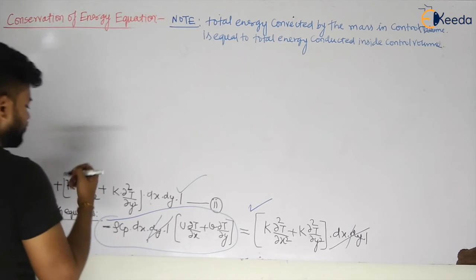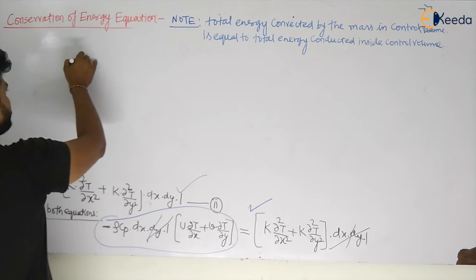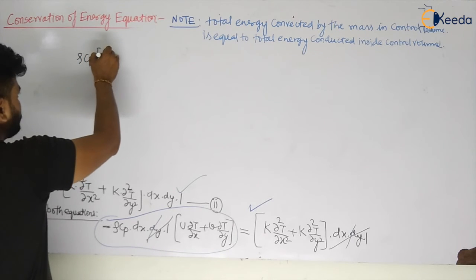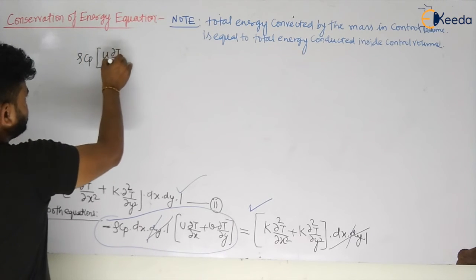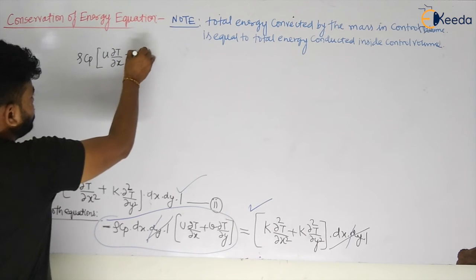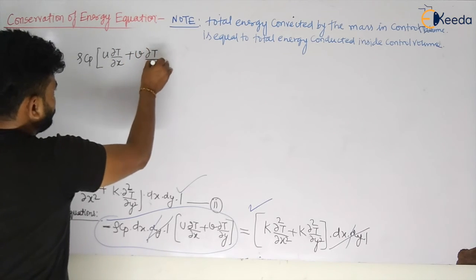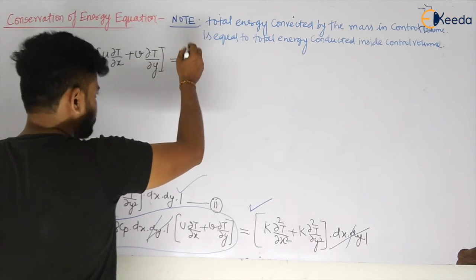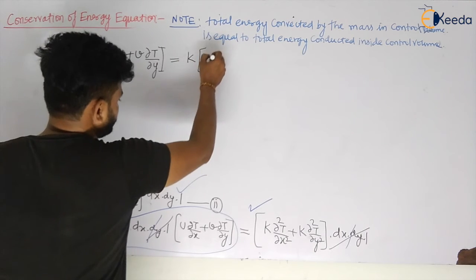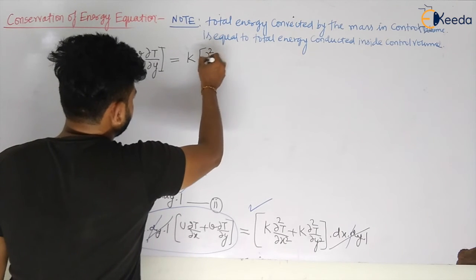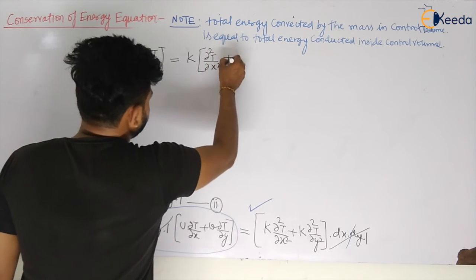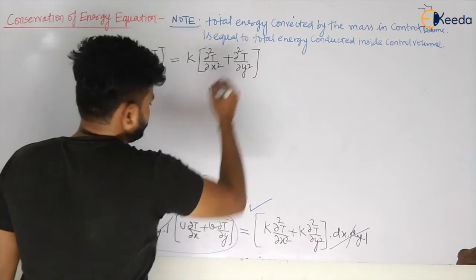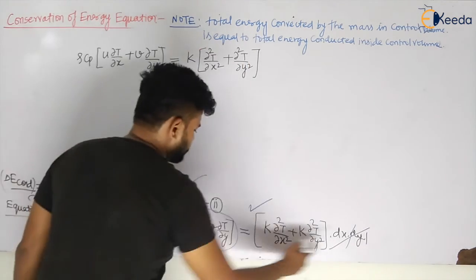Let us see. Now this will become rho Cp multiplied by u of del T by del x plus v of del T by del y is equal to k, I am taking out, so this will become of del square T by del x square, my dear students, plus del square T by del y square, my dear students. So this will be the equation, because both these terms will go.